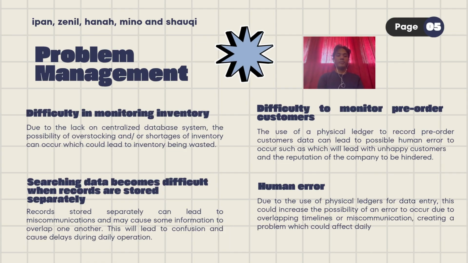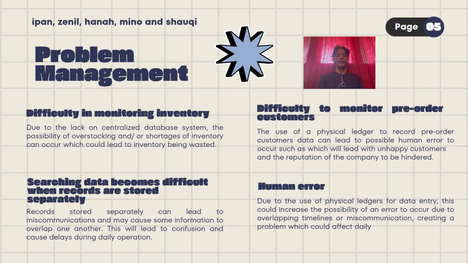Moving on to our problem analysis, we have identified four key operational challenges. One, difficulty in monitoring inventory. Due to the lack of a centralized database system, there is a significant risk of overstocking or inventory shortage, which can lead to unnecessary waste. Second, difficulty in monitoring pre-order customers. Relying on a physical ledger to record pre-order data increases the likelihood of human error, which can result in an unhappy customer and a negative impact on the company's reputation.